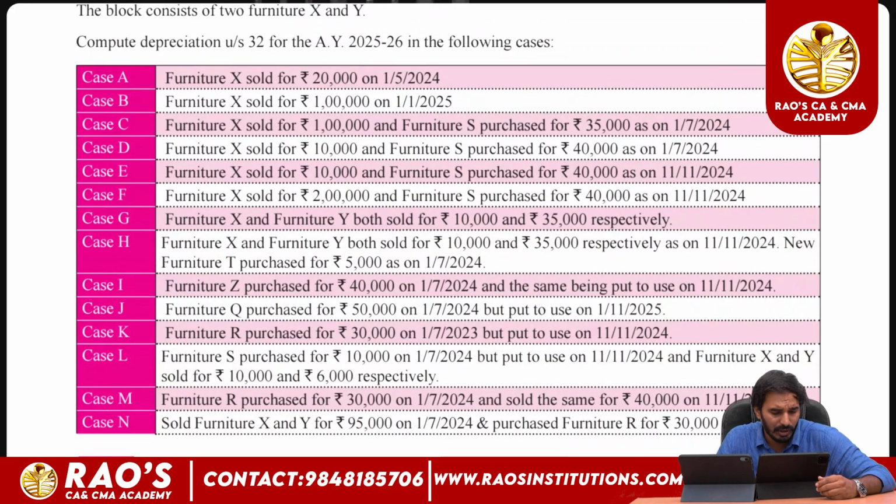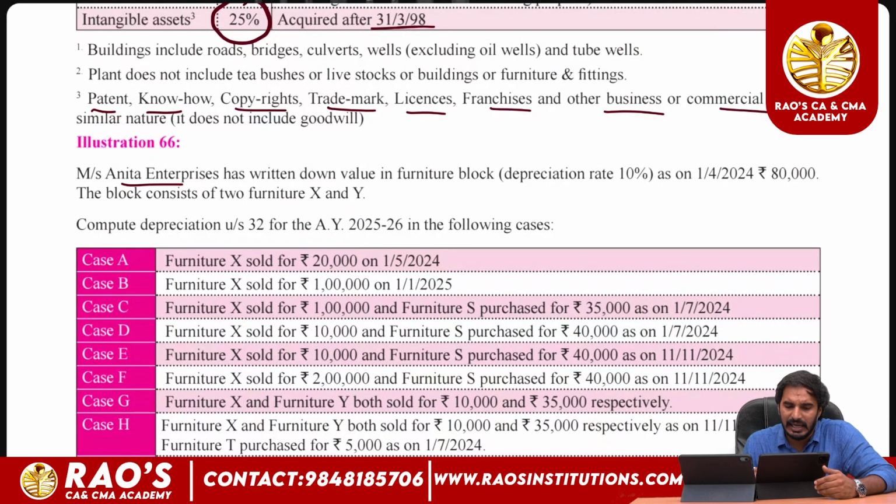And we'll look into a small problem regarding the computation of depreciation under section 32. So let us take the following case. Anita Enterprises has a written down value in a furniture block. The depreciation rate is 10%, and the opening WDV of the block as on 1/4/2024 is 80,000.